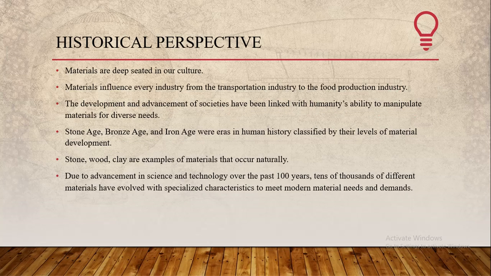Historical perspective. Materials are deep-seated in our culture. They influence every aspect of industry, from the transportation industry to the food production industry. Stone Age, Bronze Age, Iron Age were all eras in human history that were classified by the levels of material development. Stone, wood, clay, they're all examples of materials that occur naturally.